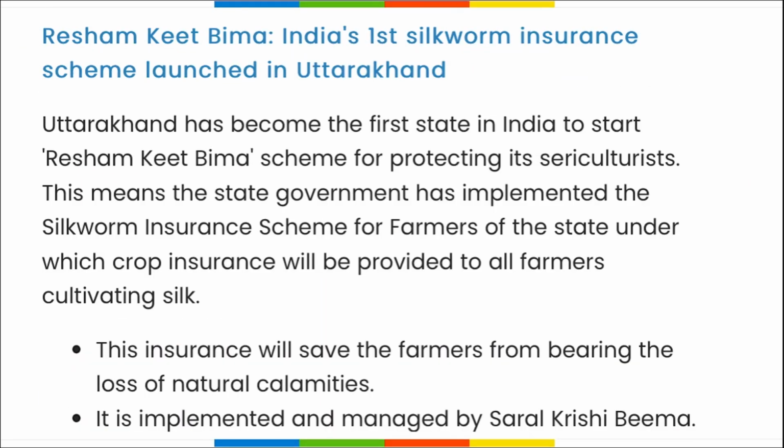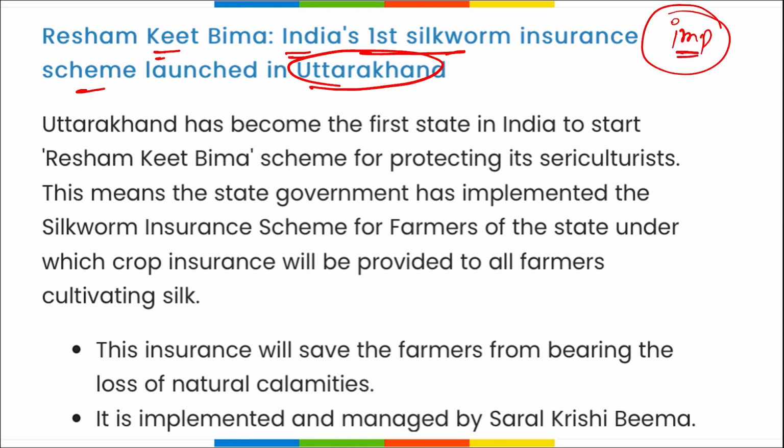So friends, next news is Resham Keet Bima, India's first silkworm insurance scheme, launched in Uttarakhand. It is important, friends, a different kind of news: the state in which the first silkworm insurance scheme was launched is Uttarakhand. It is basically to protect sericulturists. If I ask what sericulture is, it is basically for worms, that is, silkworms. The government has implemented the silkworm insurance scheme for the farmers of the state, under which crop insurance will be provided to all the farmers cultivating silk. All right, mark this.